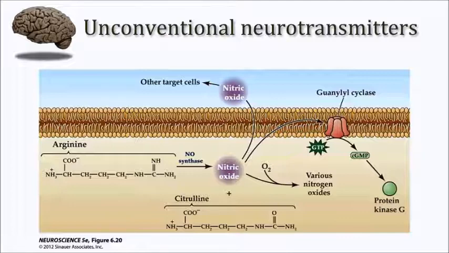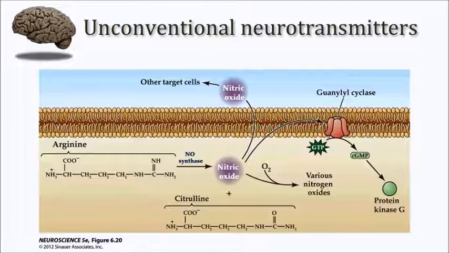A couple of other differences to note. Small molecule transmitters typically are packaged into vesicles that then are concentrated right along the active zones at the presynaptic membrane, whereas peptide transmitters are often found in vesicles that are diffusing around the presynaptic terminal further away from that active zone.